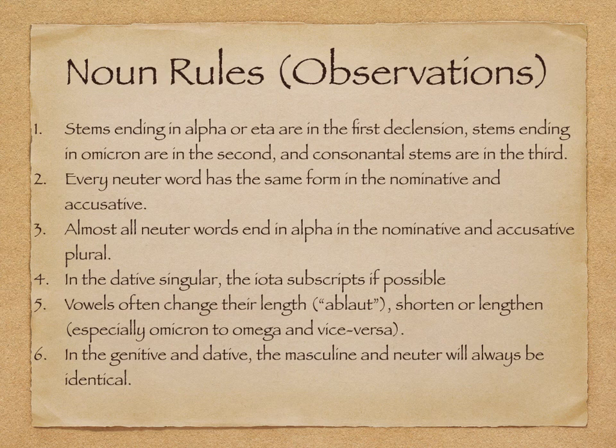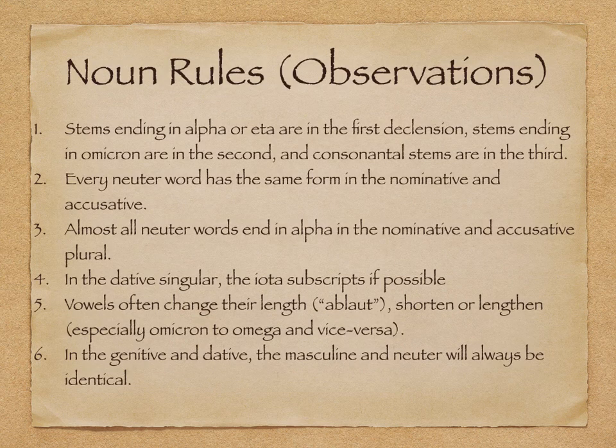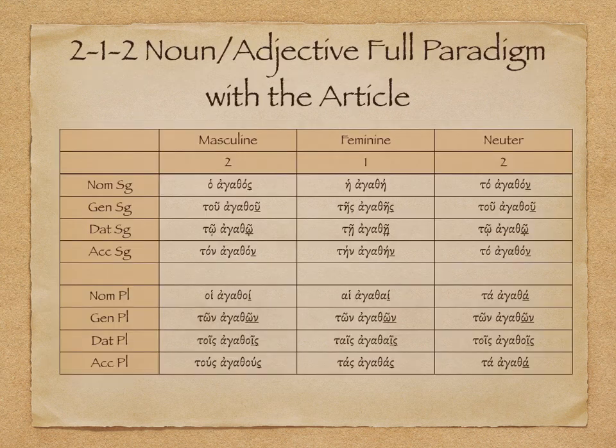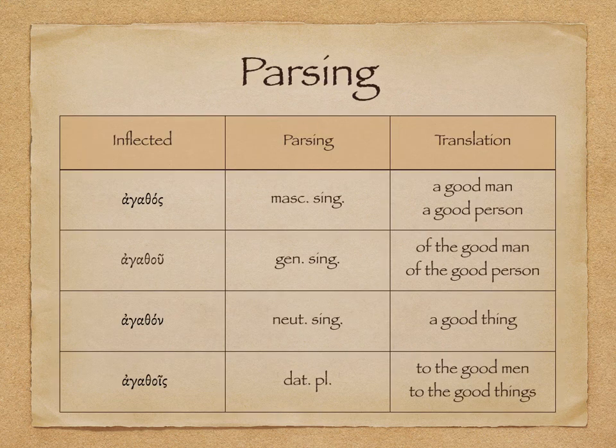The dative singular, number 4, in the dative singular, the iota subscripts if possible. You can see that, dative singular, to, te, to for the definite article. Vowels lengthen. The genitive dative, the masculine neuter will always be identical. And you can see that as well.